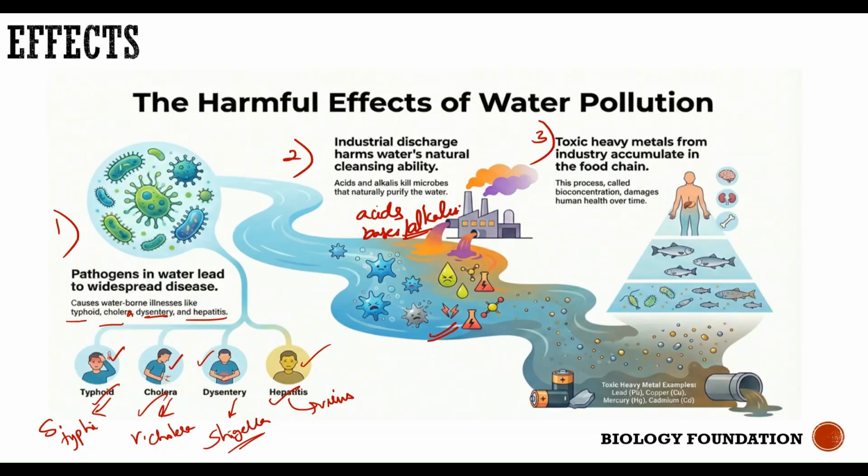Now, once these heavy metals are released into the water body, what happens? Fish consume this water, or when the fish eat the zooplanktons and all, they consume these heavy metals along with them. Now we eat fish, so obviously those heavy metals enter our bodies. Are you understanding? Again, I'll repeat. Phytoplanktons are small plants which grow in water bodies. Zooplanktons are small insects that grow in the water bodies. These small insects are eaten by small fish. Now, these small fish are eaten by the big fish, and when we do fishing, we eat fish, right?